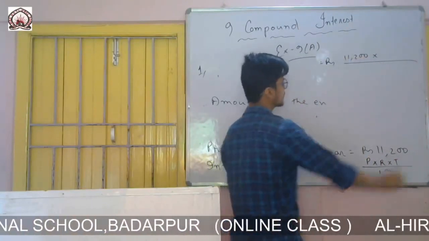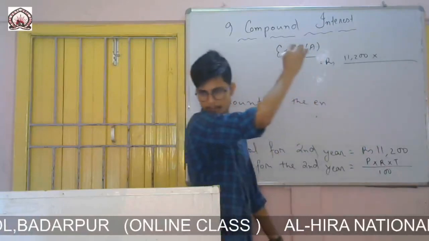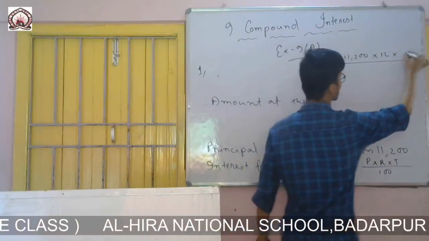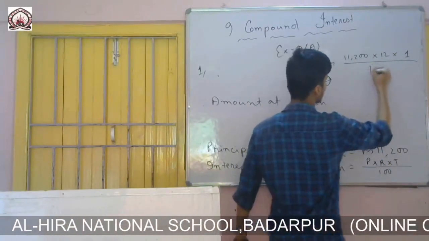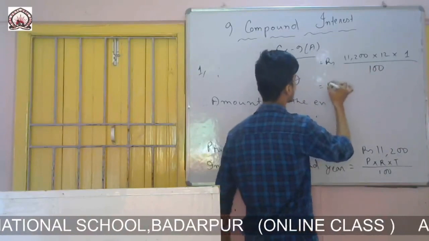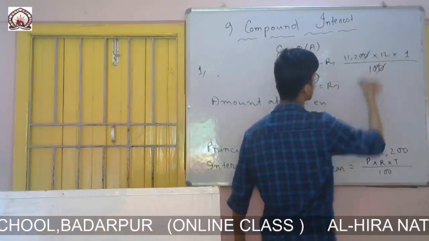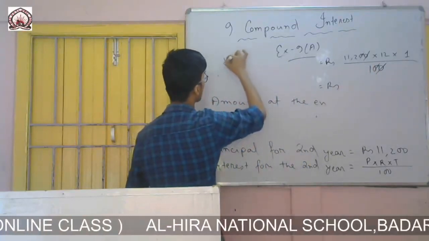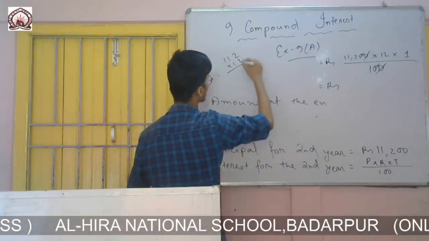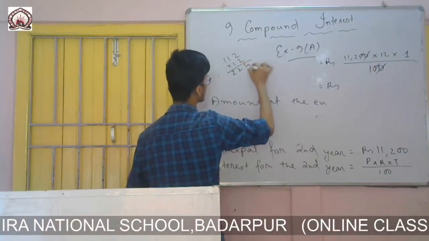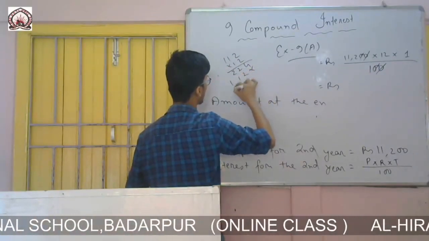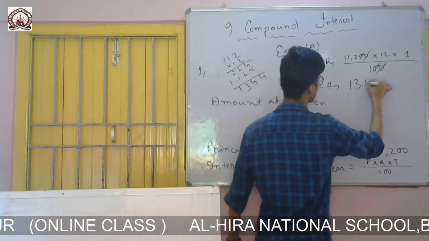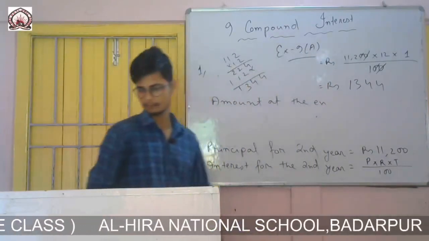Rate of interest is the same, 12%, and time for second year is only 1 year, divided by 100. Again, like earlier, I will cancel the zeros, leaving 12 and 112, so I will simply multiply 112 by 12. That gives 1344.